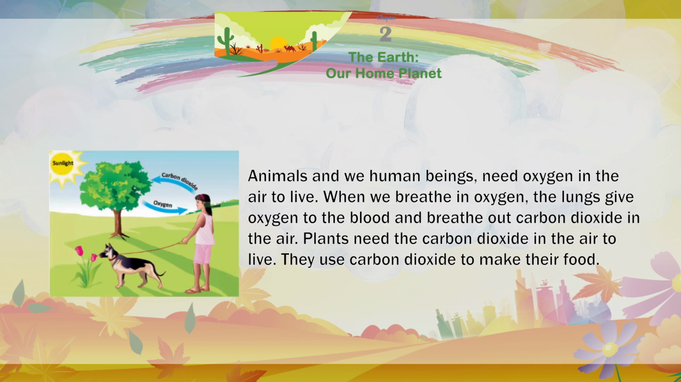Animals and we human beings need oxygen in the air to live. When we breathe in oxygen, the lungs give oxygen to the blood and breathe out carbon dioxide in the air. Plants need the carbon dioxide in the air to live. They use carbon dioxide to make their food.